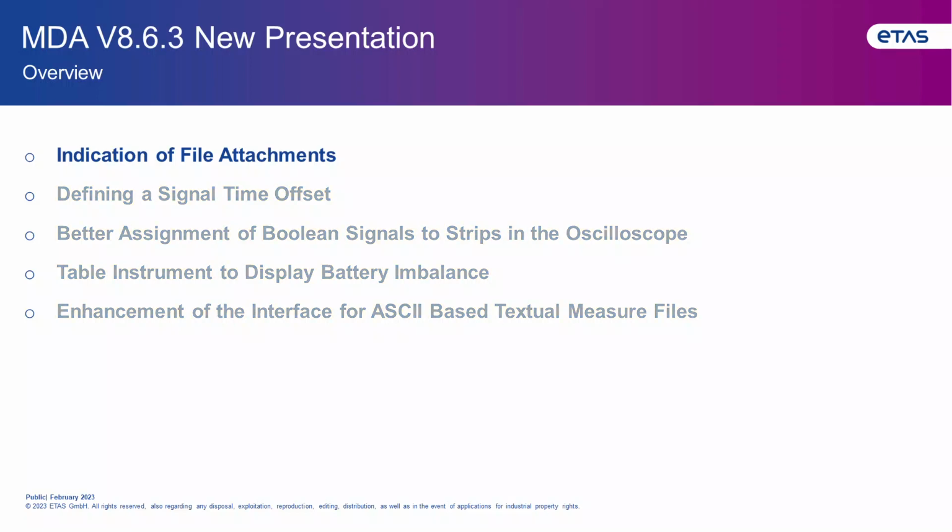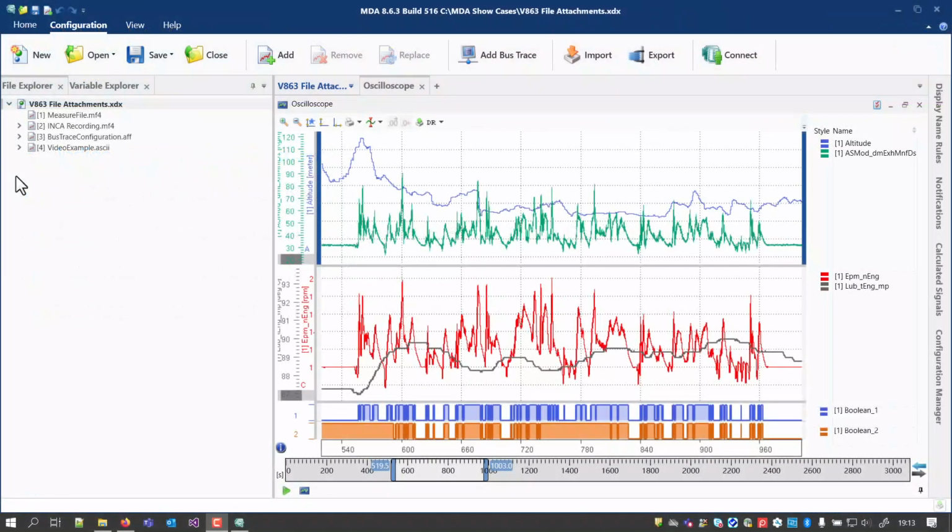I will begin with an enhancement for the File Explorer, which results in an indication of attachments and references of measure files. MDA 8's File Explorer lists all files which are assigned to a configuration. Already since a former version, optionally included attachments for an MDF file are shown, like an A2L file or datasets. Whether such additional contents are saved in the MDF file can be defined by means of an Inker user option.